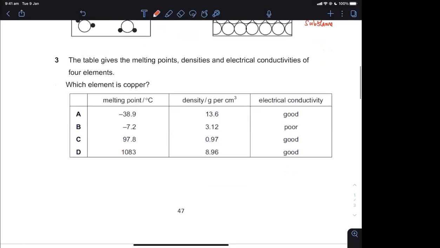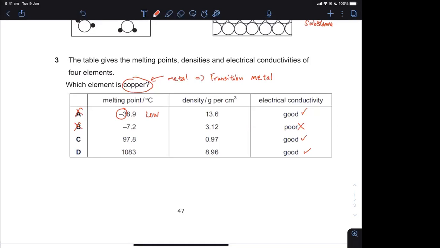Question 3 is basically asking you which one is copper. Copper is a metal. As you know, copper is a transition metal because copper is found in the middle block of the periodic table. Metal can conduct electricity. Poor conductivity means cannot conduct, so B is definitely out. Metals have high melting point, so A is out because this is low.